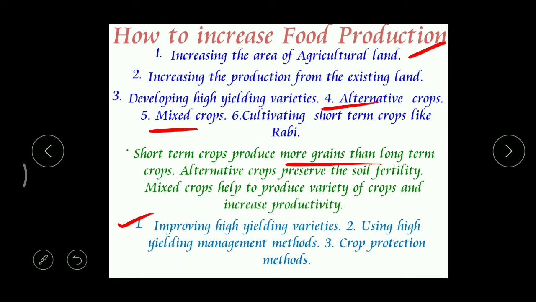But while we are storing, we should be very, very careful. Otherwise, what happens? All these grains will be spoiled by microorganisms and rats, and so there will be total loss. Correct. So these are the three ways to improve food production.